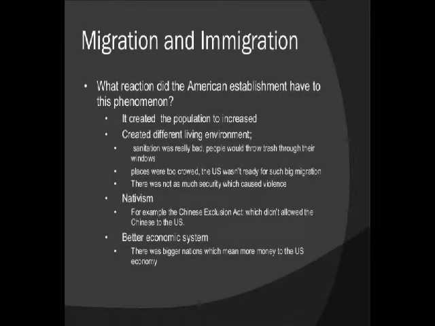What reaction did the American establishment have to this phenomenon? The population increase created different living environments, such as bad sanitation, places that were too crowded, and not much security, which caused violence. Nativism, which is the act of being racist against another race. For example, the Chinese Exclusion Act, which didn't allow the Chinese into the U.S.